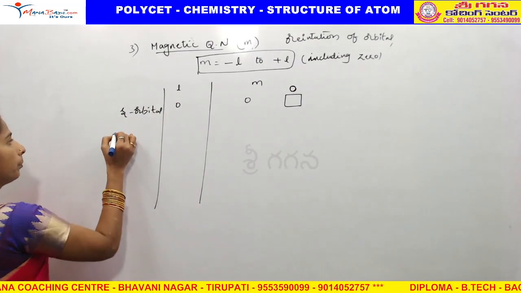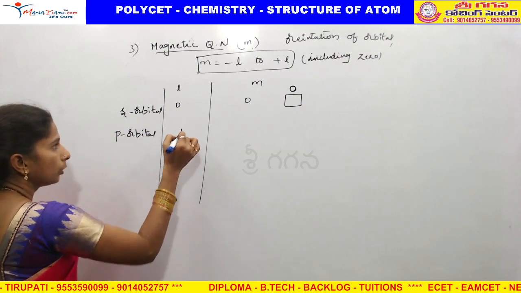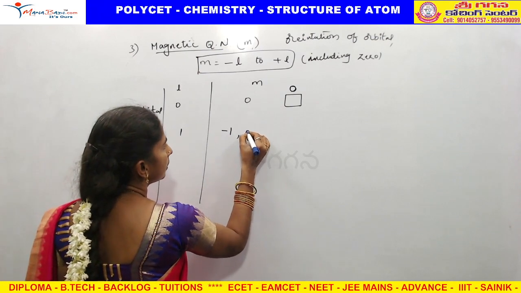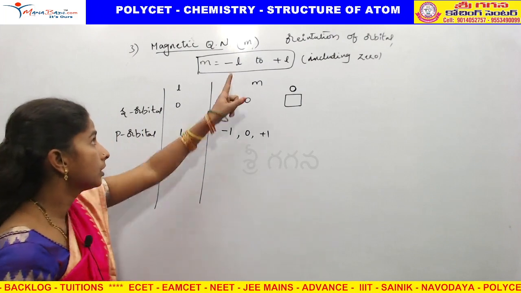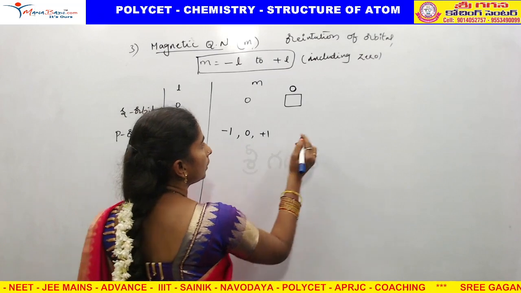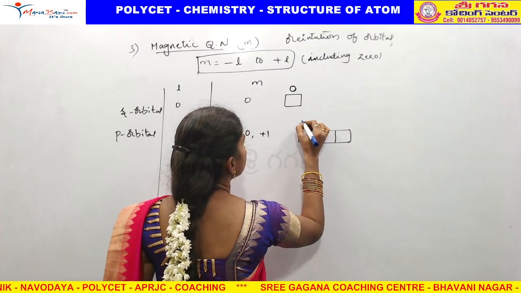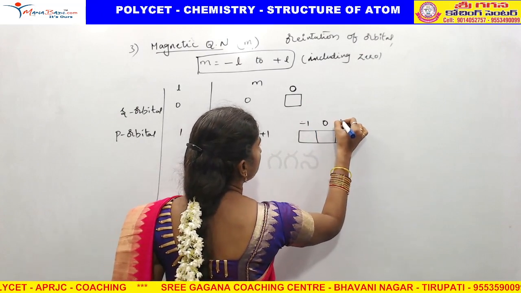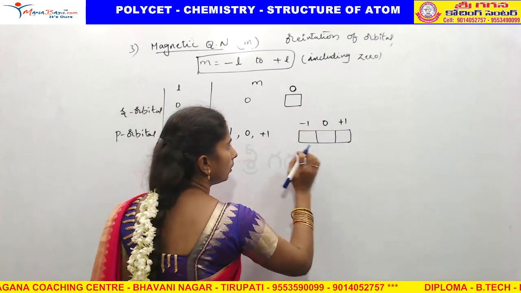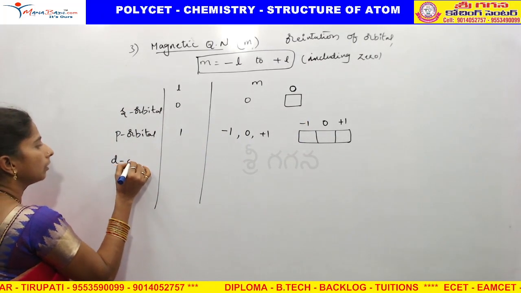Okay. For p orbital, L equal to 1. Obviously, m value minus 1, 0, plus 1. 3 values, no? Minus L to plus L. So, p orbital is having 3 values. So, it is dividing as 3 orbitals: minus 1, 0, plus 1. You should not write plus 1 here and 0 here. This is the order to write, minus to plus. That's all.